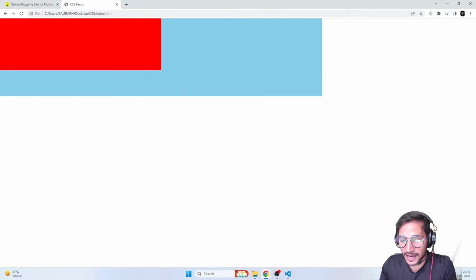What if I want to manage the size using REM instead of pixels? Yes, Arbaz, that's completely fine. But I would not suggest you to use REM or EM mostly for widths. But again, you can, I'm not denying that you cannot use it. You can go ahead and use it. But mostly for working with textual sizes, we go for EMs and REMs. For width and height, we generally go for pixels, percentages, viewport height, and viewport widths. For fonts, for text, for line heights, we mostly go for EMs and REMs. But again, it's up to you. You can simply use it. But personally, I always go for pixels and percentages and viewport heights and viewport widths.